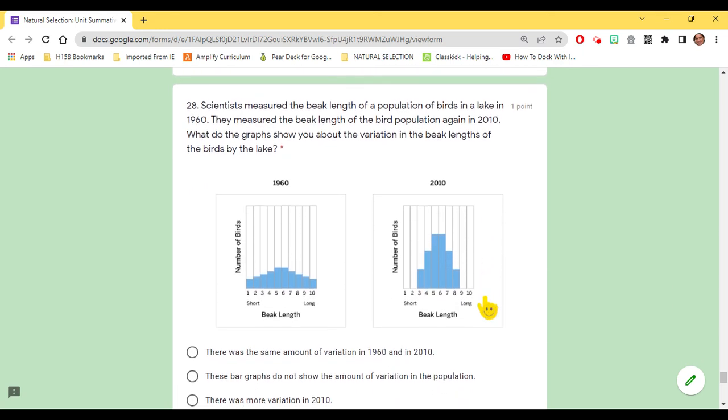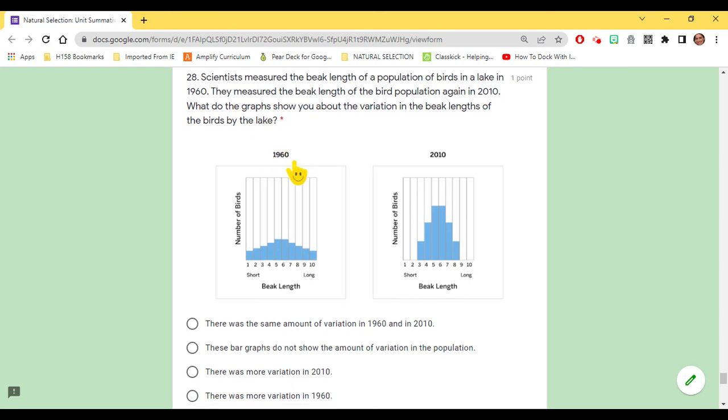Scientists measured the beak length of a population of birds in a lake in 1960. They measured the beak length of the bird population again in 2010. What do the graphs show you about the variation in beak lengths of the birds by the lake? Here's one graph, 1960, number of birds, beak length, short to long. And another graph at 2010, number of birds, beak length, short to long.